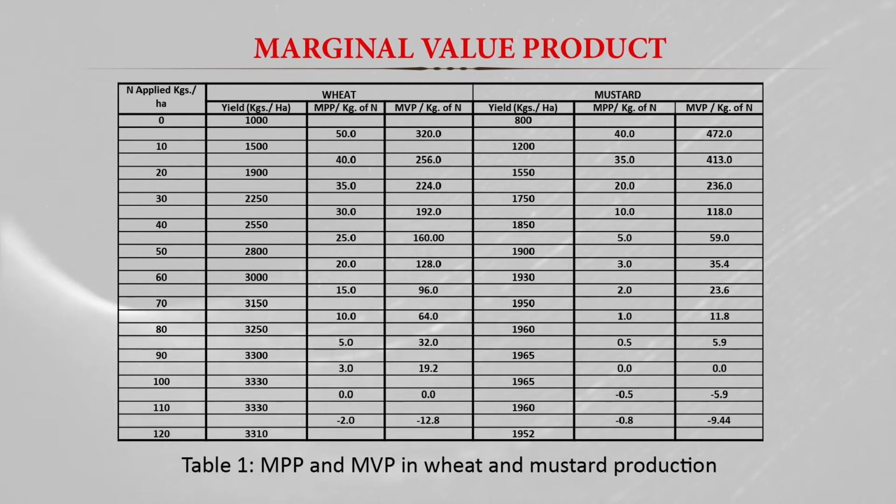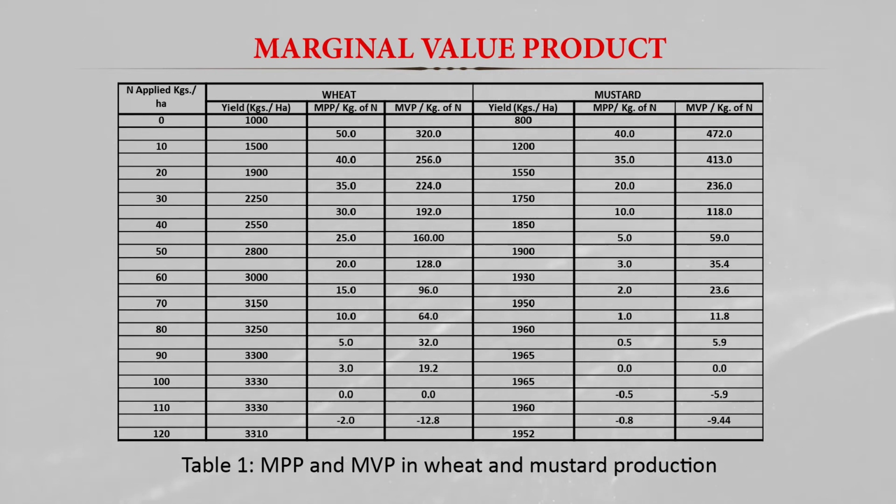So this is the table we have to understand. When we multiply this marginal physical product by the price of wheat, we get the marginal value product. When we increased the nitrogen application from 0 to 10 kg, we got this 50 kg of marginal physical product, and when we multiply this 50 kg of MPP by the price of wheat, it comes to 320 rupees.